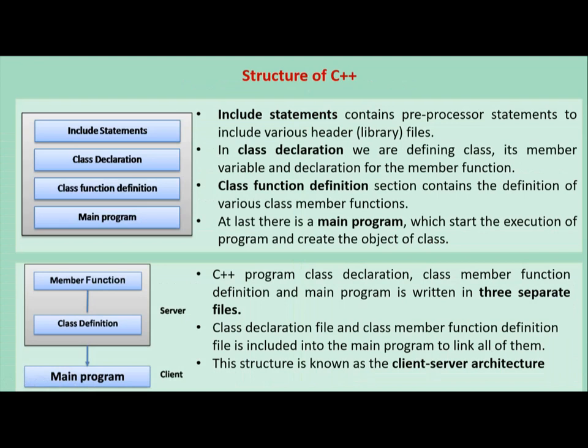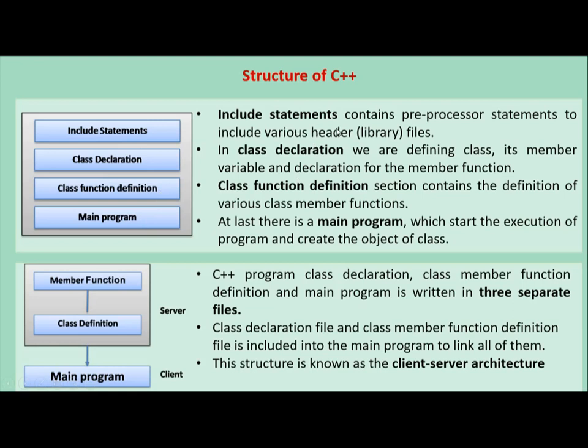Next one is the structure of a C++ program. Basically, a C++ program is classified into four parts. First one is include statements. Include statements are nothing but the header files. Second one is class declaration. Third one is class function definition, and the next one is the main program, meaning the main function.